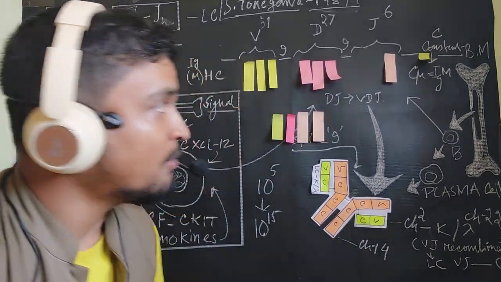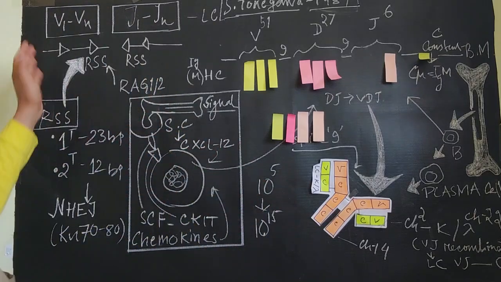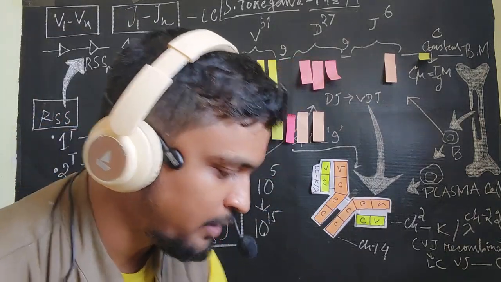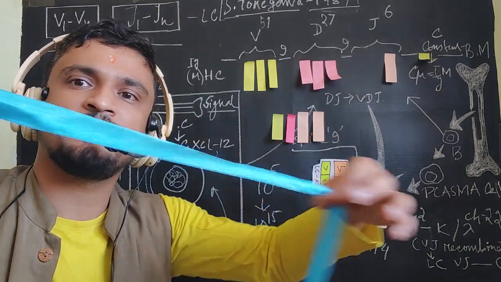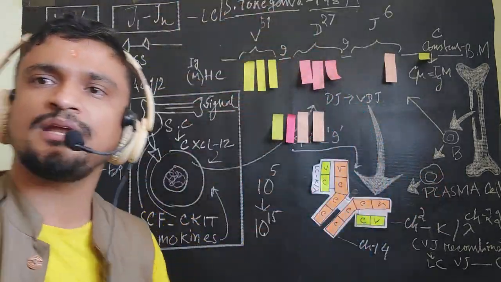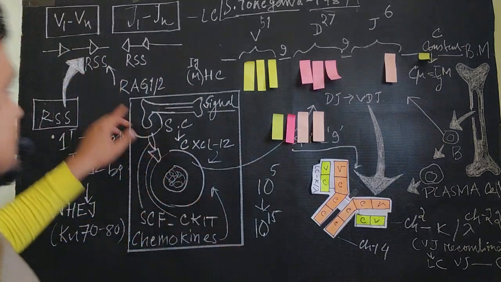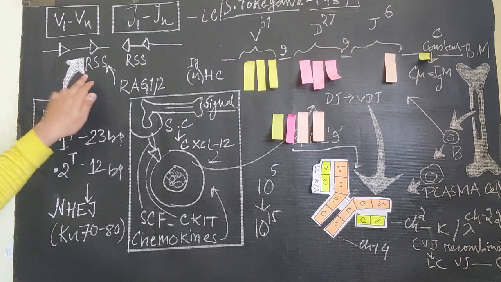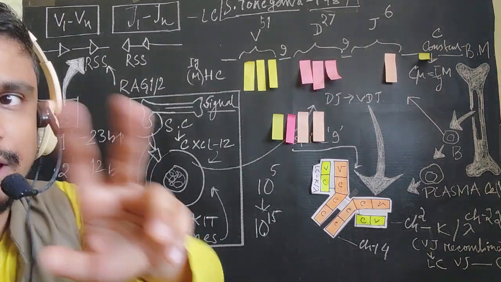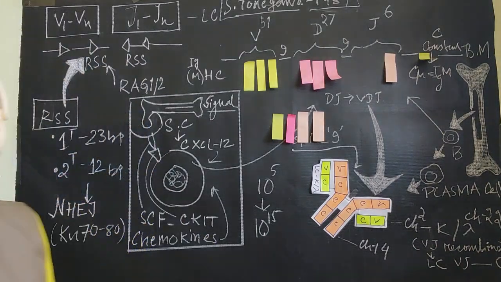Okay, now one more thing, you see this one, how this joining happens. Think of a thread. So this is a sequence, you have a V segment here, D segment and J. Now there is a particular signal called RSS signal. I hope you can see, you can take a screenshot of it so that it will help you. The RSS signal is of two types. What is RSS?